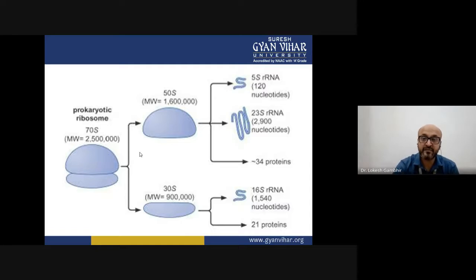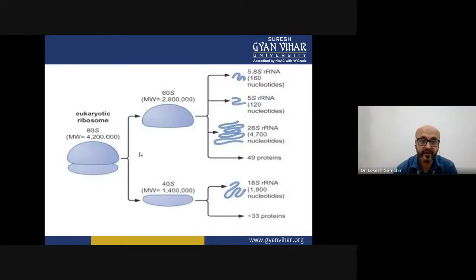Then what is the difference in eukaryotes? Let us see. The eukaryotic ribosome is called 80S. There we were calling it 70S. Here it is 80S. Now this 80S further bifurcates into 60S and 40S. The collective molecular weight of the ribosome is 42 lakhs. When it is bifurcated, the large subunit is 28 lakh, whereas the small subunit is 14 lakh.